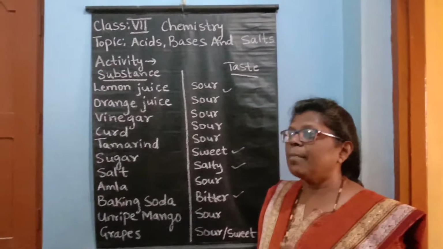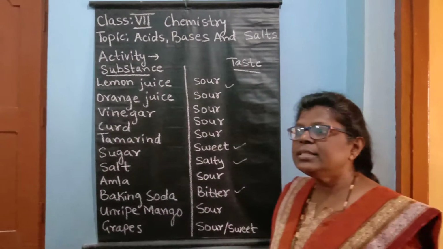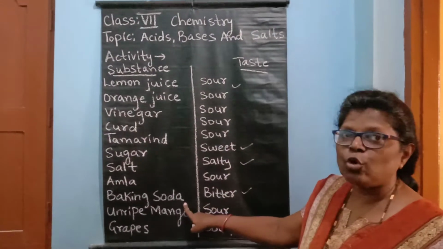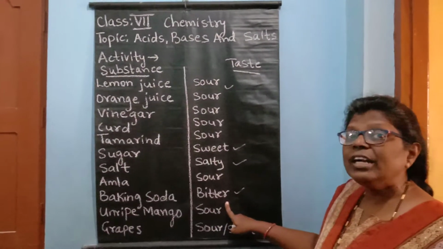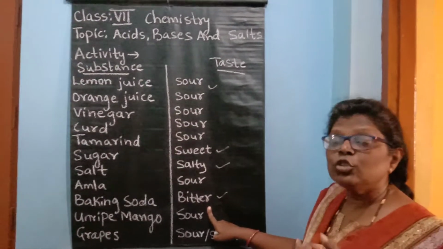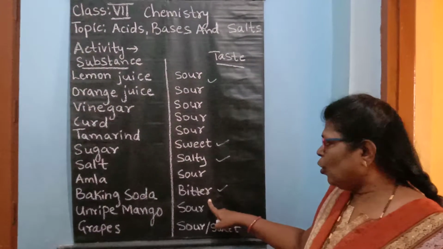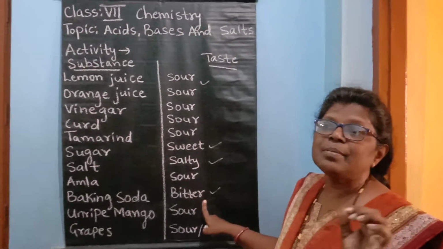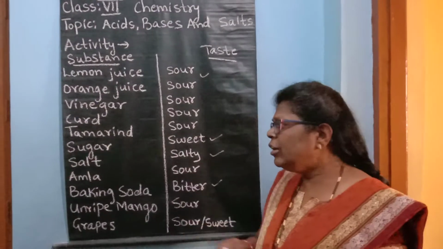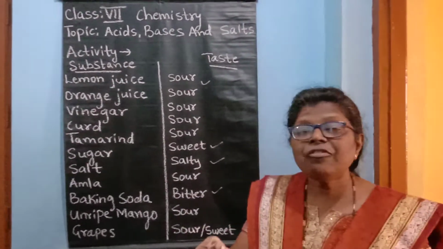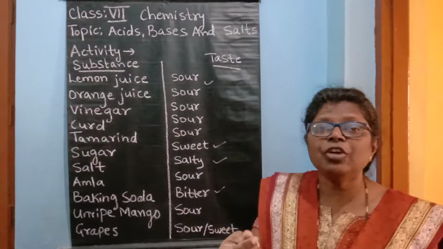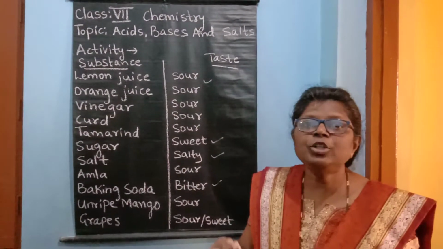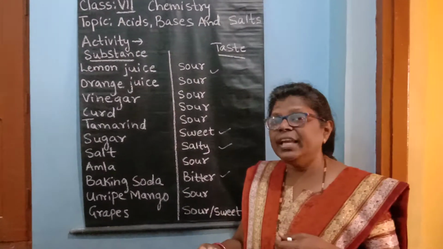Now let us discuss bases. Bases are bitter in taste. Where have we seen bitterness? Baking soda is bitter in taste. If you taste soap also, it is bitter in taste. So the first point about bases is taste: they are bitter. Then if you take a base on your fingers and rub it between your fingers, how will you feel? You will feel it is soapy to touch. So they are soapy in nature.